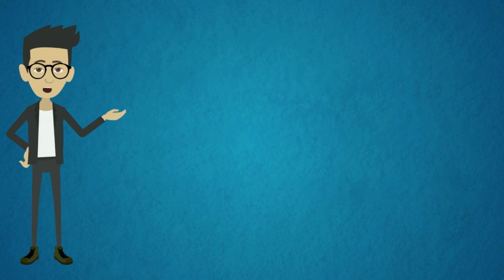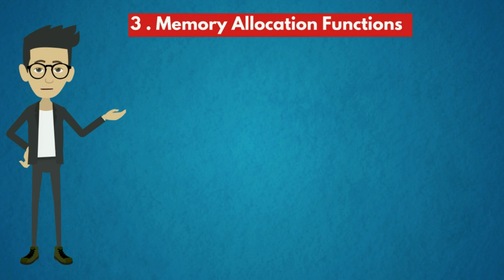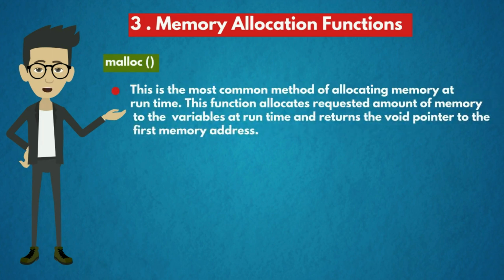The third concept is memory allocation functions. These are the functions associated with memory allocation. These are of four types: malloc, calloc, realloc, free. Now we will discuss each function in detail. First one is malloc. This is the most common method of allocating memory at runtime.